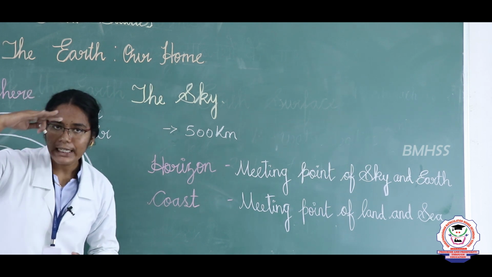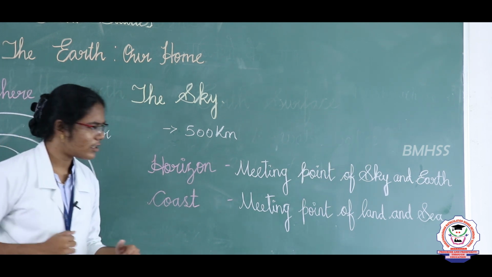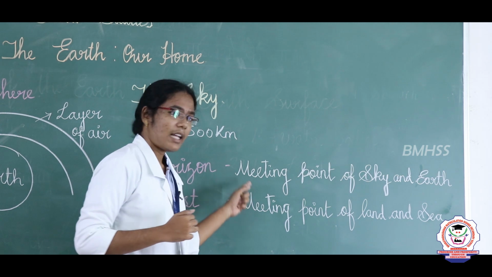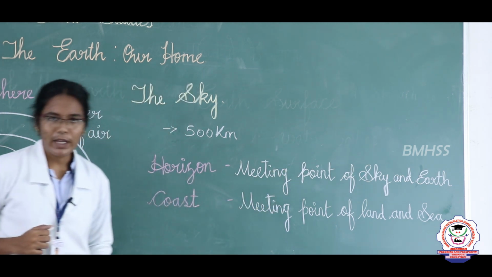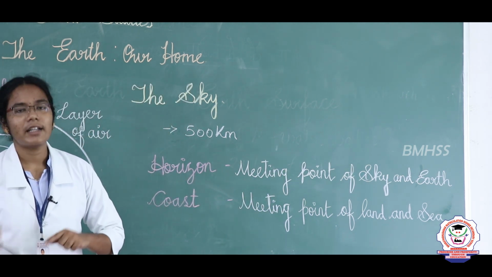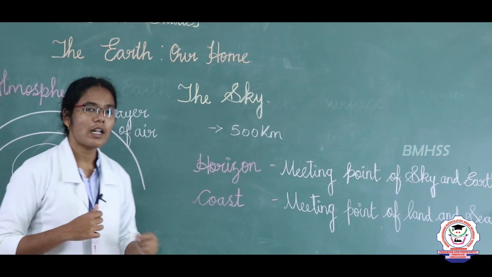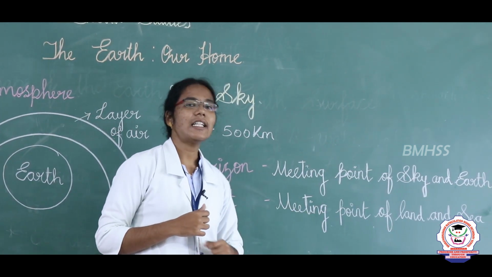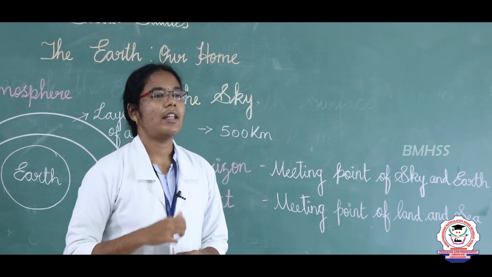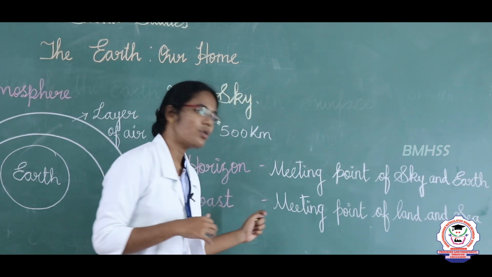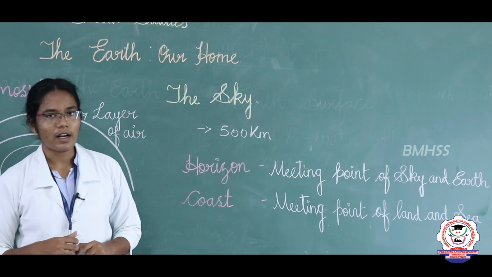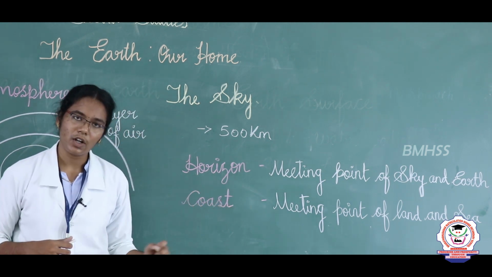When we look from a greater distance, the sky and the earth appear to meet. It does not happen. They seem to be meeting. That is a horizon. Next, coast. The meeting point of land and sea is called a coast. The areas which are living nearby the coast are called coastal areas.